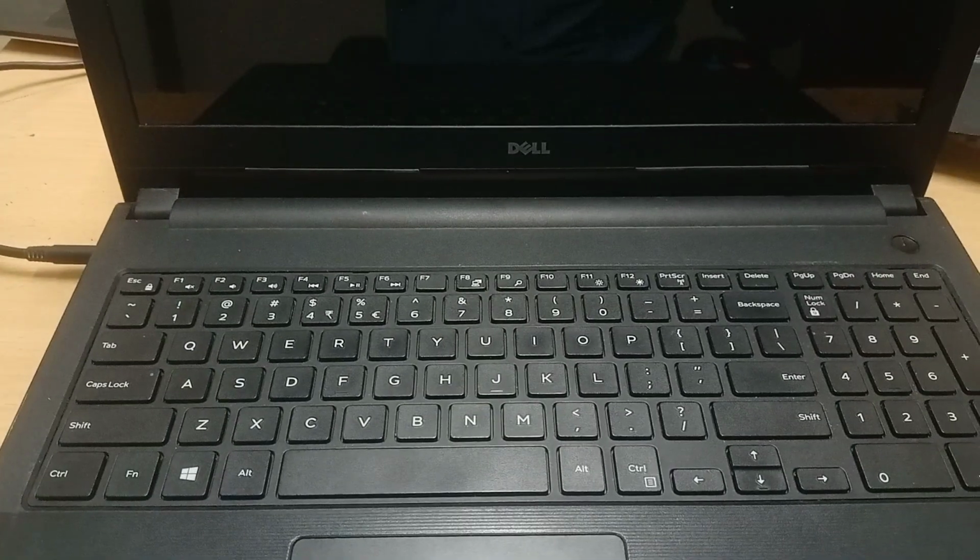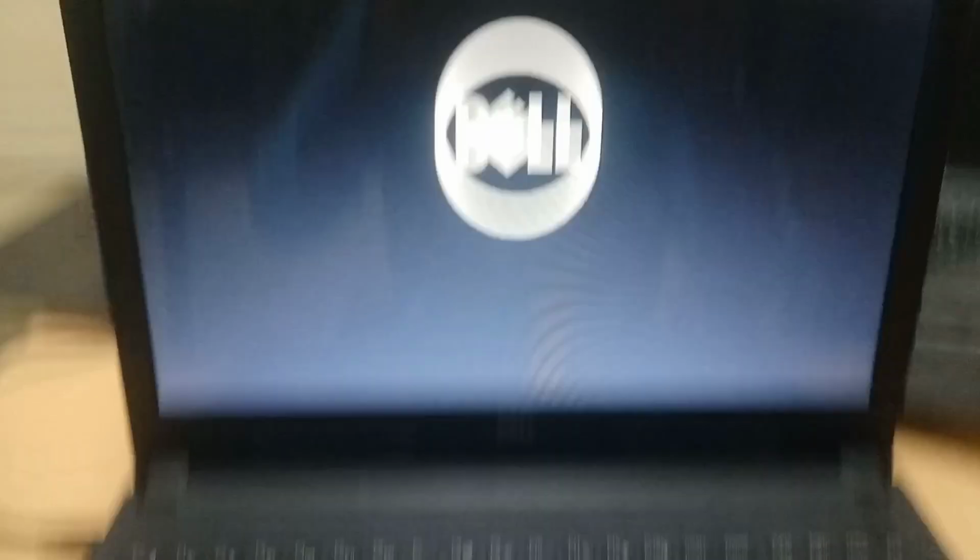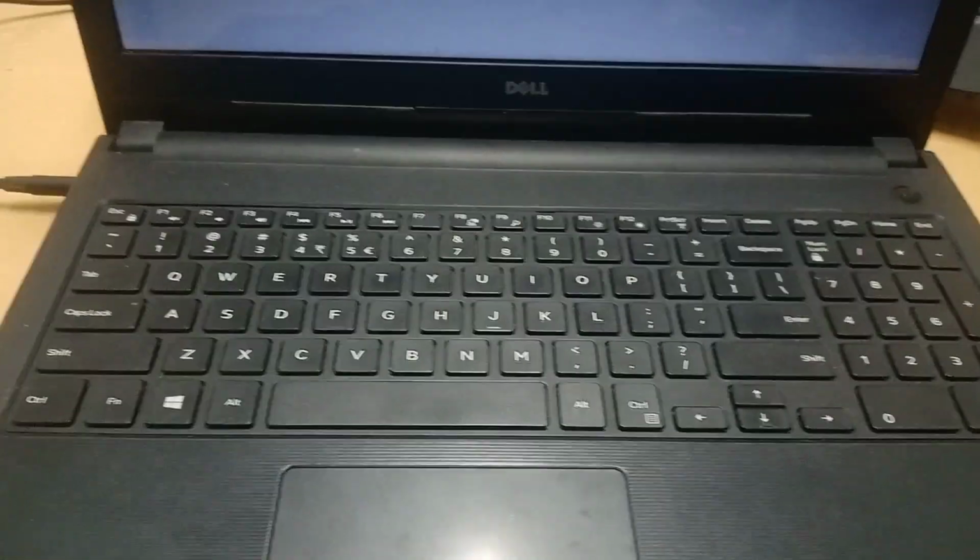First option we try, whether it works best or not, working or not. I am putting the power on. Yes, this is a RAM related issue.